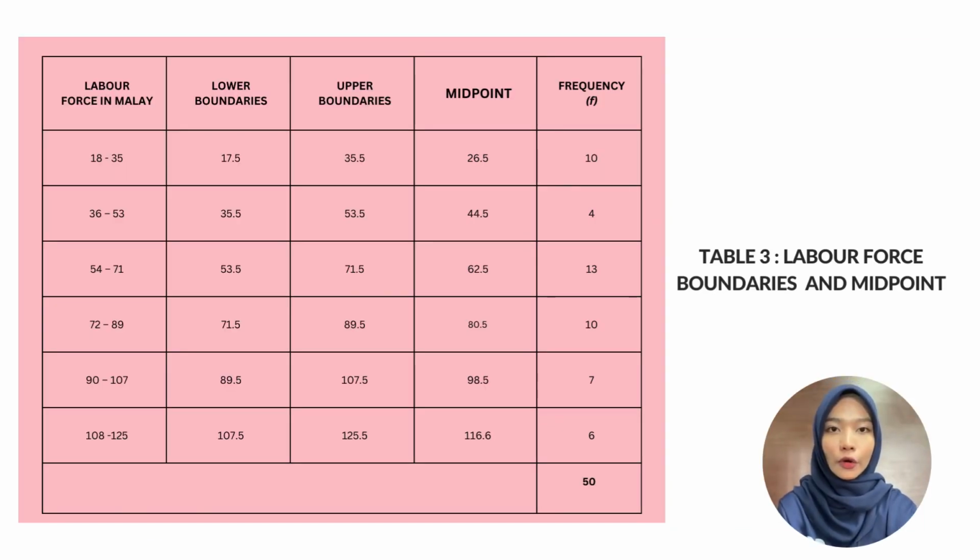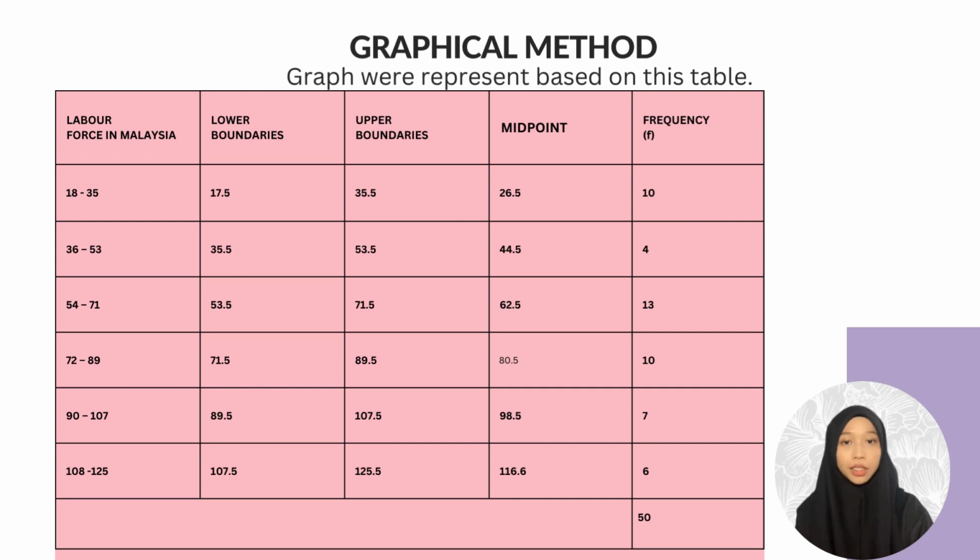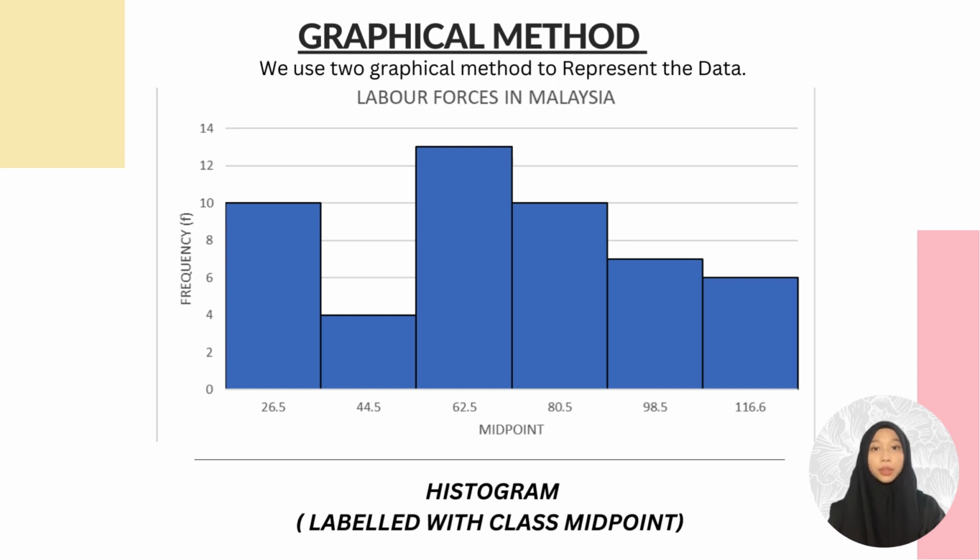So here is the same table as the previous part, but we use a frequency polygon graph using the midpoint of the data. Next, the two graphical methods will be based on this data table. The first graph that we use to represent the data is the histogram. The axis X is the class midpoint and the axis Y is the frequency. As you can see, the highest midpoint is 62.5 and the lowest midpoint is 44.5.